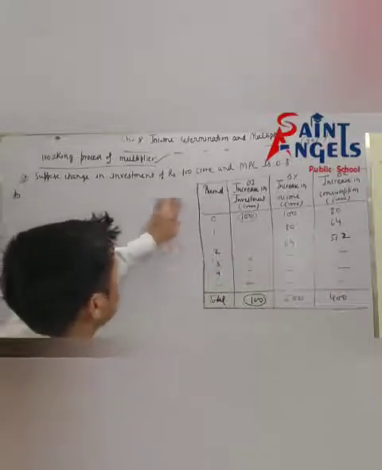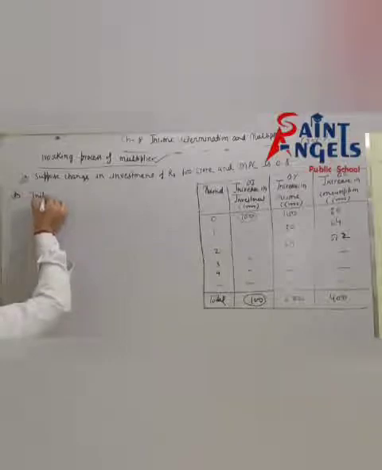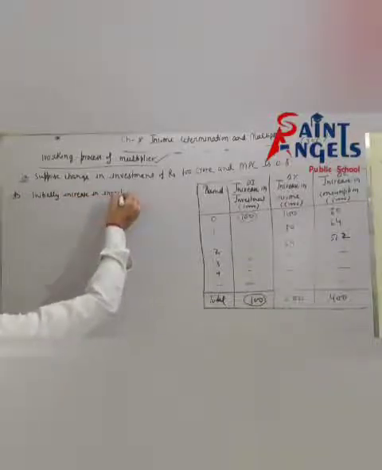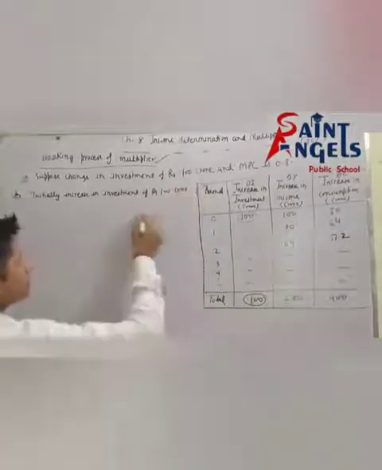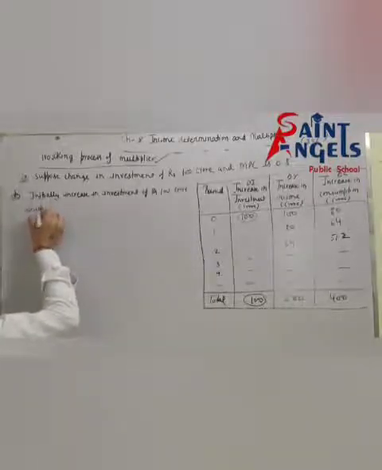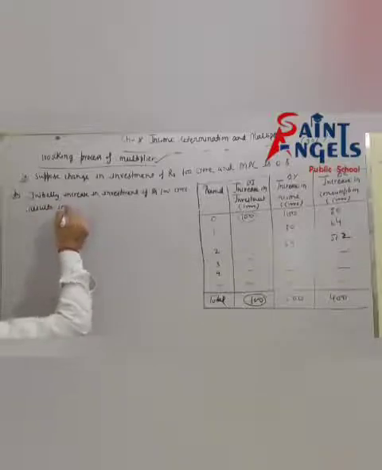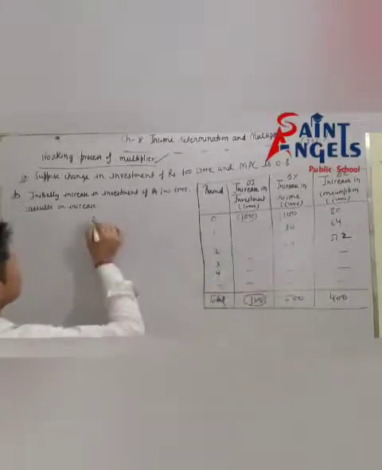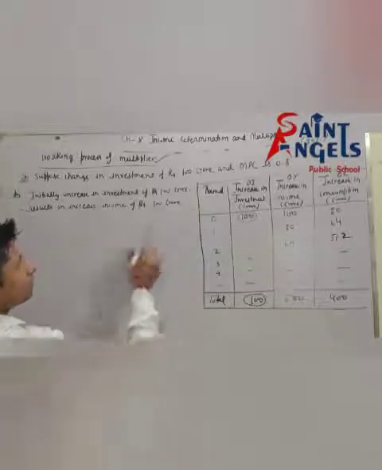See, how will you explain this table? See, initially there is an increase in investment of rupees 100 crore, which results in an increase in income of rupees 100 crore.